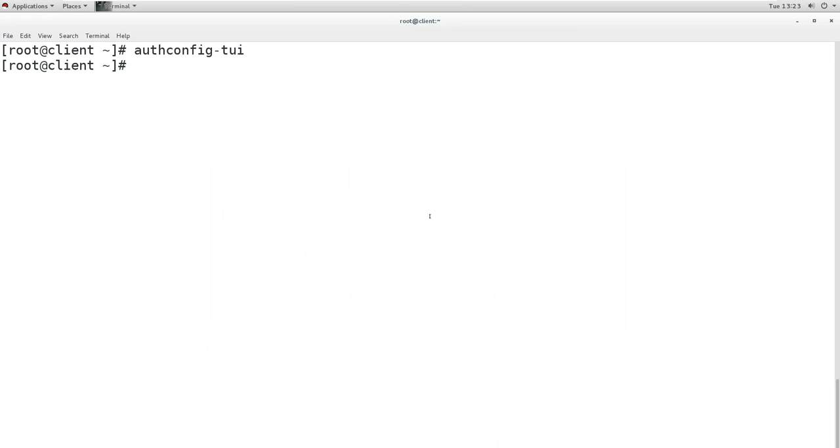And you can see there is no error. So if there is no error there, that means our configuration is okay and it is configured as a client.